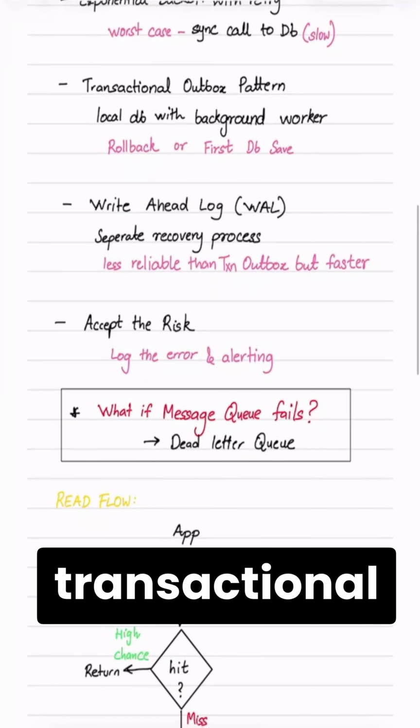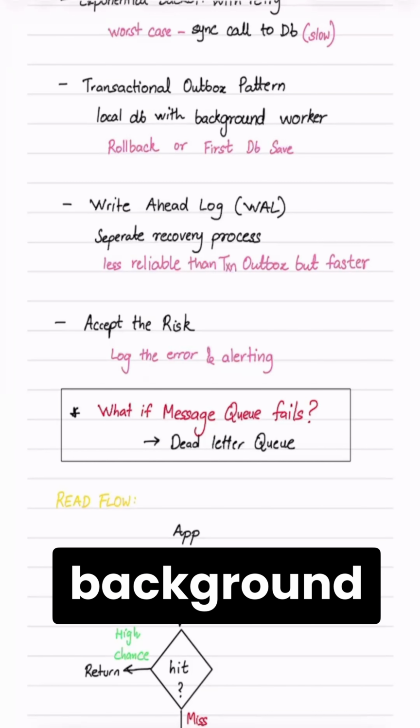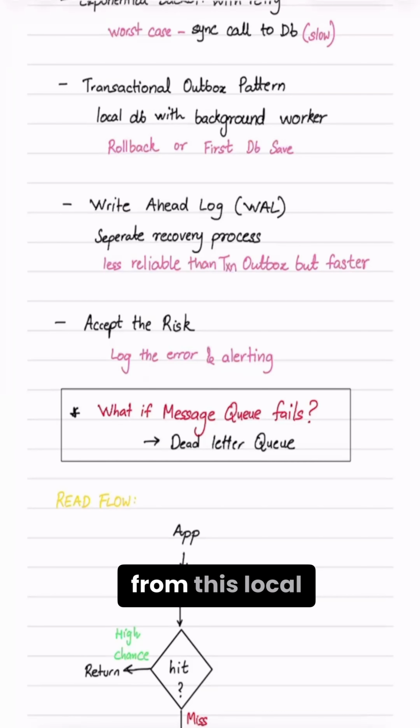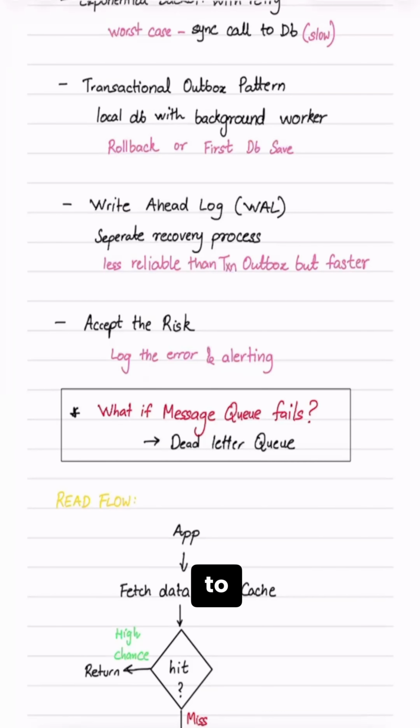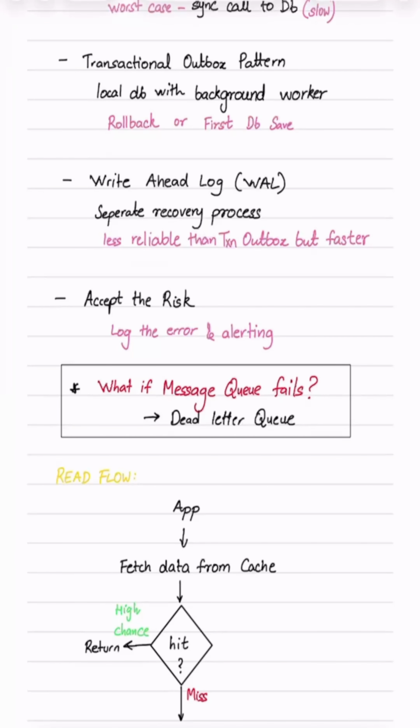Then there is a transactional outbox pattern where we write the record to a local DB, and there is a background worker running which will fetch from this local DB and then push to SQS or Kafka. We also need to ensure that in case there are failures while saving into this local DB, we either roll back the cache, or we first try to save to this local DB, and only if it is successful, try to save it into the cache.